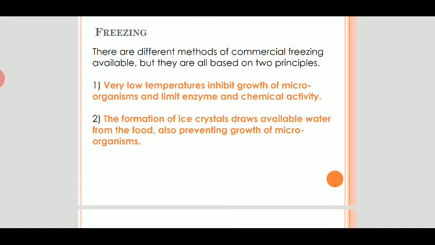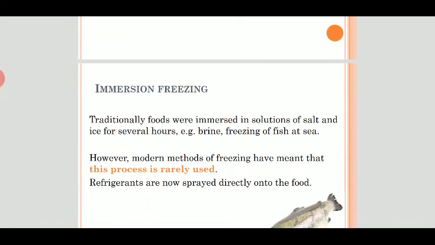Now, when we talk about freezing, there are different methods of commercial freezing available, but they are all based on two principles. One is that very low temperature inhibits the growth of microorganisms and limits enzymatic and chemical activities, and the formation of ice crystals draws available water from the food, also preventing growth of microorganisms.